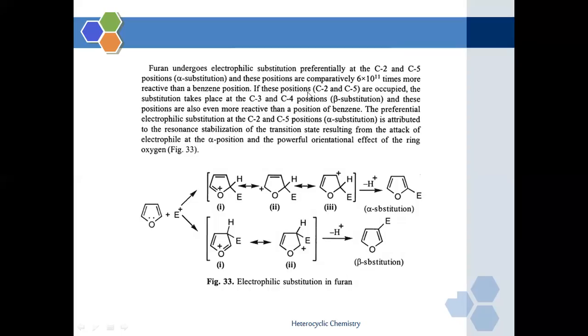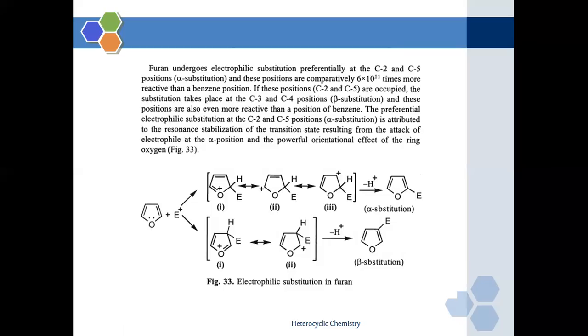But if carbon number 2 and carbon number 5 are already occupied by other reagents, then the substitution takes place at the remaining two positions, carbon number 3 and carbon number 4. And these positions are also more reactive than the positions of the benzene molecule.